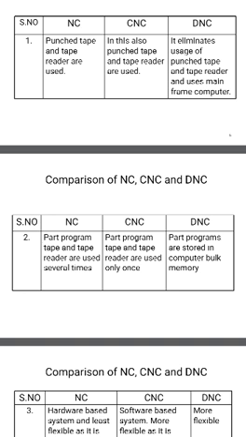Whereas in the CNC machine, the part programming tape and tape reader are used only once. In the NC machine, we use them several times. In the DNC machine, part programs are stored in bulk memory. That's why we store the programs in bulk memory, and we won't use any tape readers or punch tapes here.